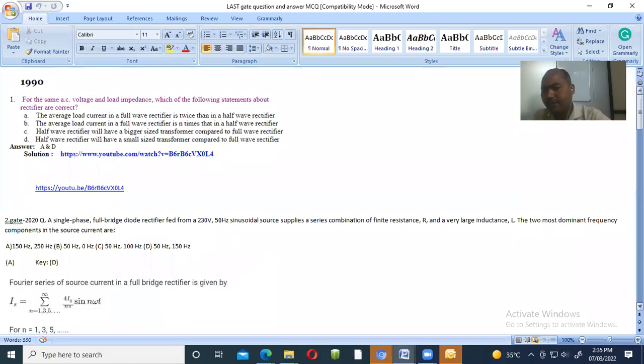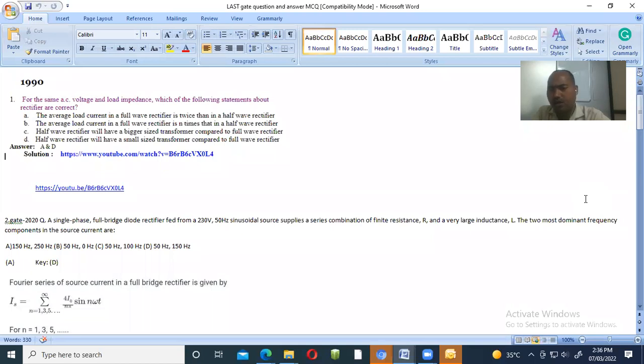You know about the rectifier. When we discuss the question, we discuss some parts related to it, because the questions asked on the rectifier are not only this type; many other questions are also asked, so we just see some generalized stuff. A rectifier is the device which converts AC to DC voltage. There are basically two types: half wave rectifier and full wave rectifier. Full wave rectifier also has two types: center tap and bridge type rectifier.